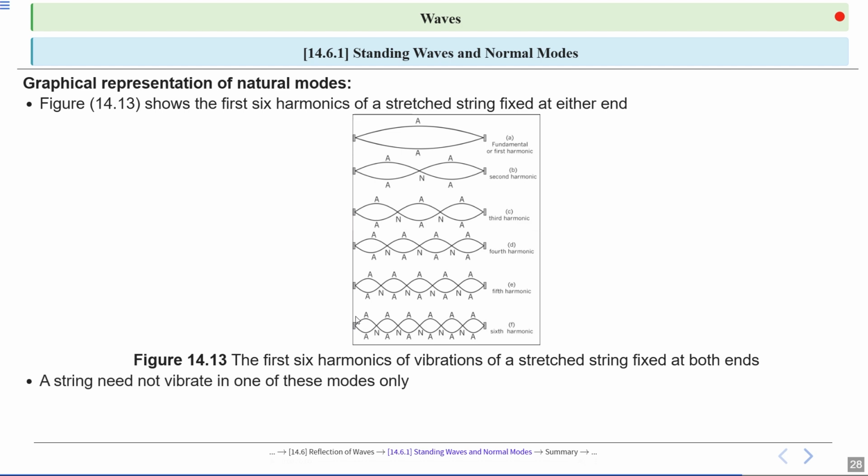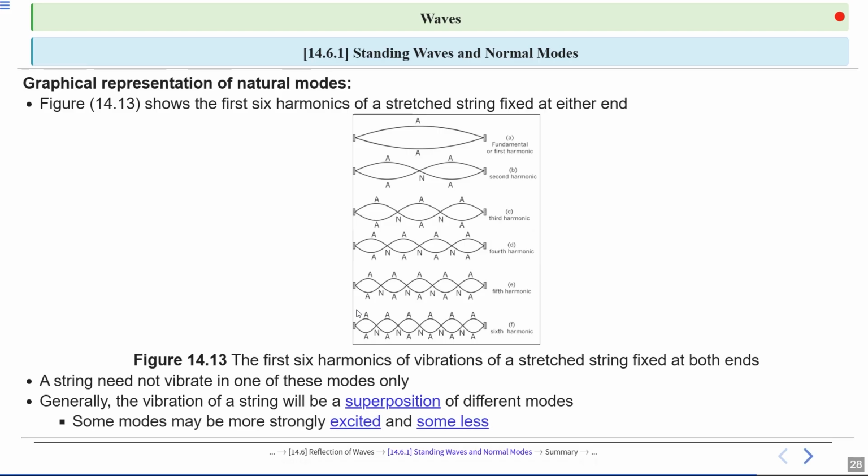A string need not vibrate in one of these modes only. A vibrating string has many modes. Some modes are more excited than others. The total vibration is a mix of these modes. This is called superposition. Generally, the vibration of a string will be a superposition of different modes.